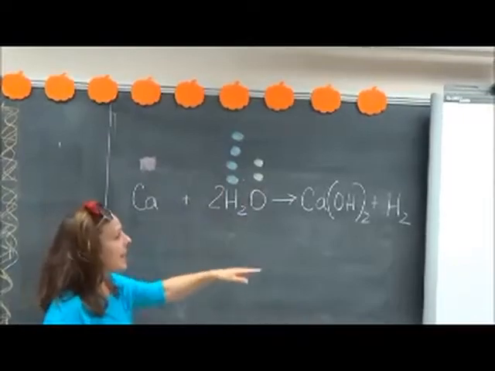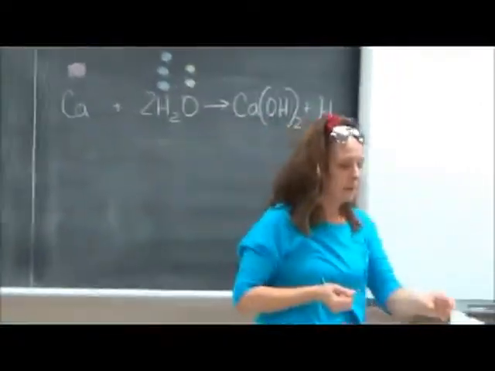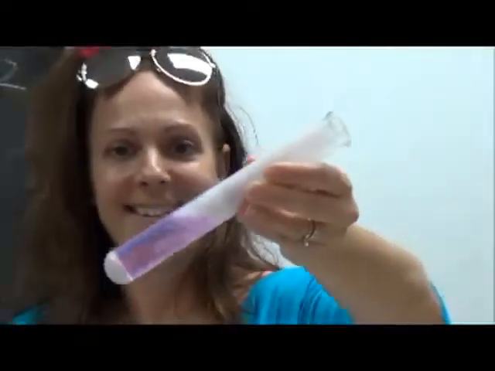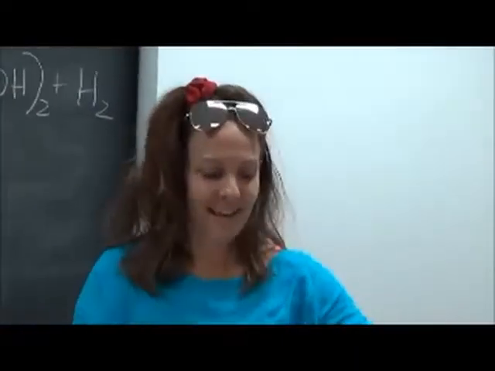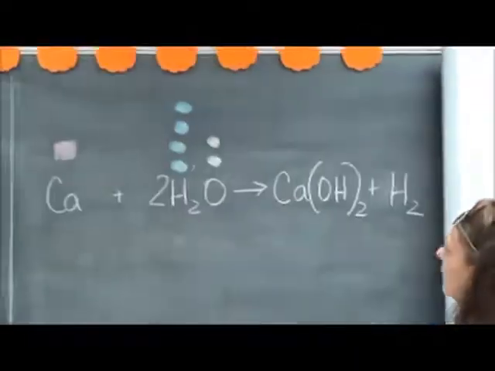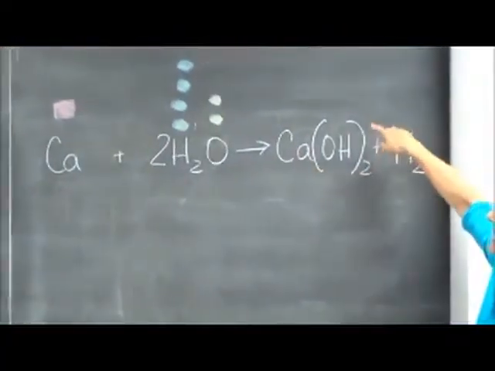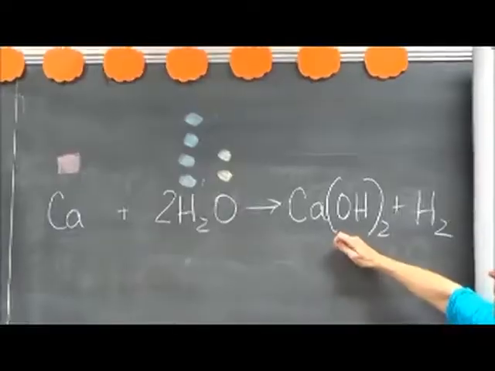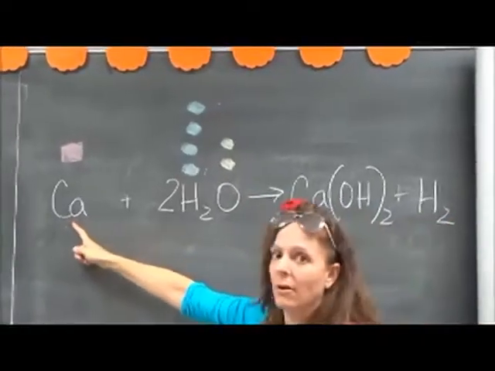Look at this. When this reaction takes place in real life, you put the indicator in there. Look at that. That calcium hydroxide's at the bottom there. But let's take a look. This is calcium hydroxide, and it has completely different properties. This was silver.